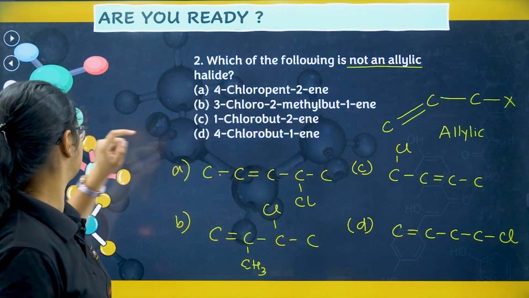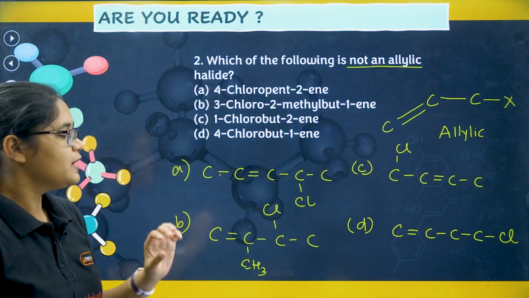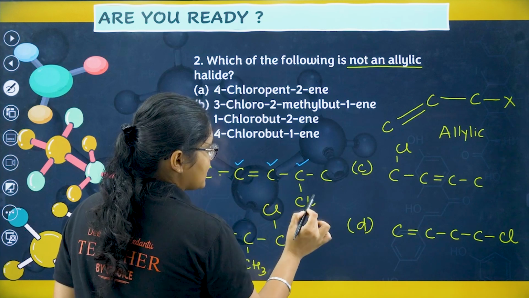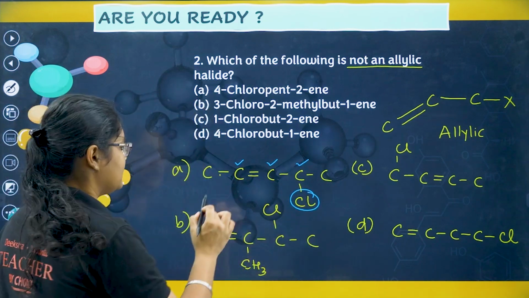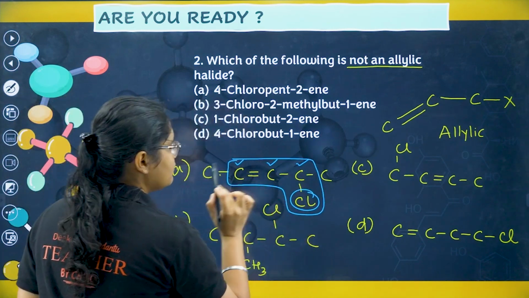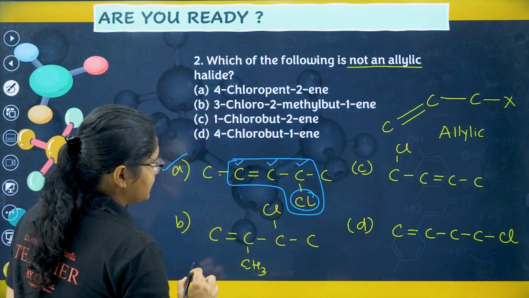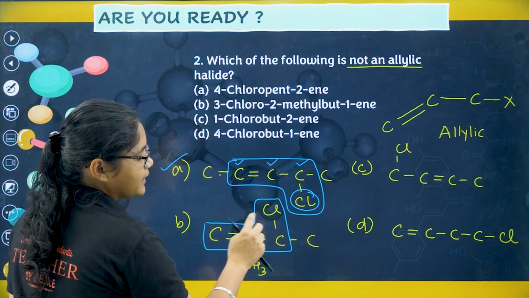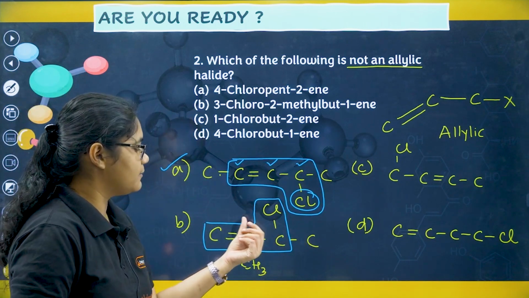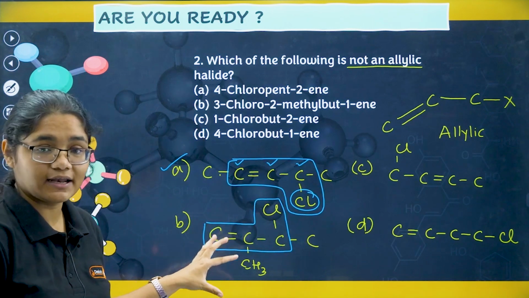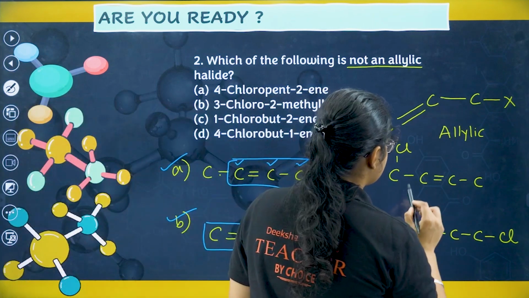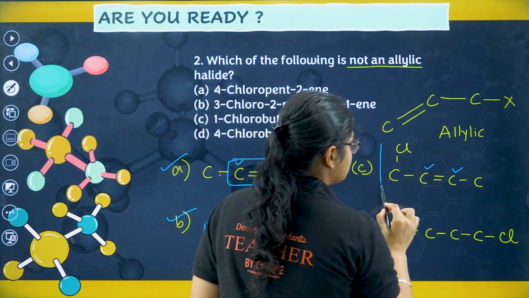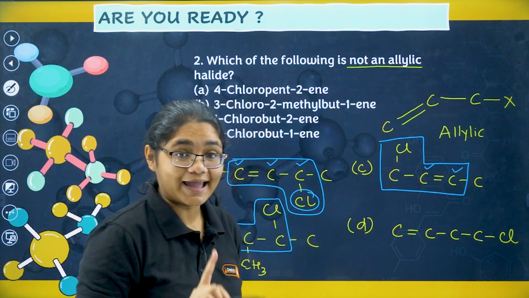Now let us analyze which of the following is an allylic one. If I see option number A, you can see here I have a double bond between these two carbons. The next carbon is containing the halogen. So can I say that this part is an allylic group? Yes, this is allylic. Option number B, here also you have a double bond and then a carbon and then chlorine, right? One carbon-carbon double bond, a single carbon and chlorine. So this is again an allylic group. Here can I see an allylic group? Yes, you have this carbon, the next carbon is containing the halogen. So yes, this is also an allylic carbon.